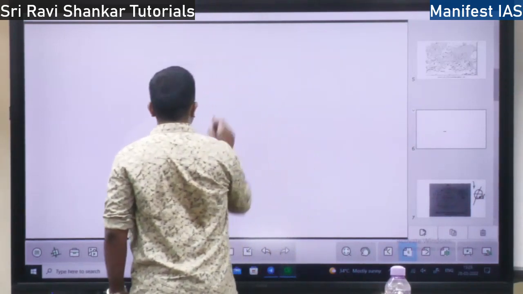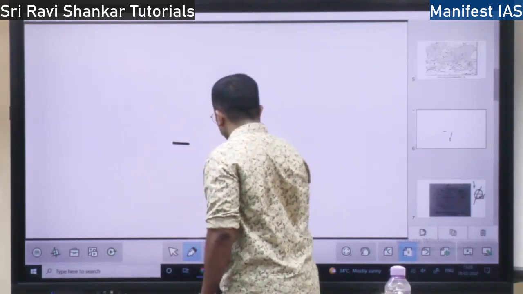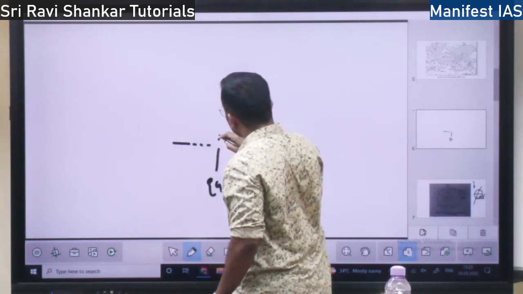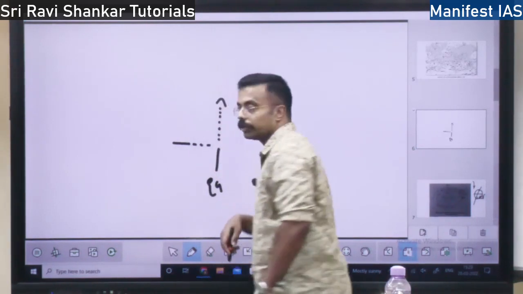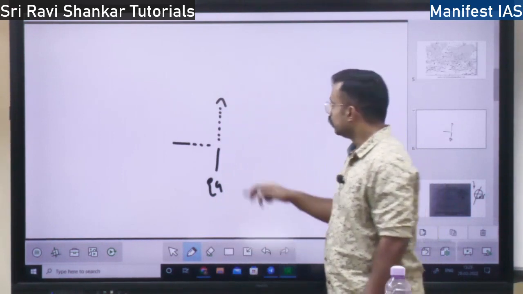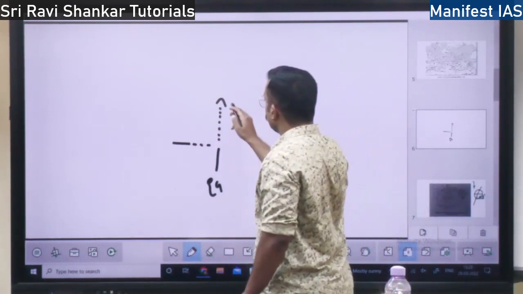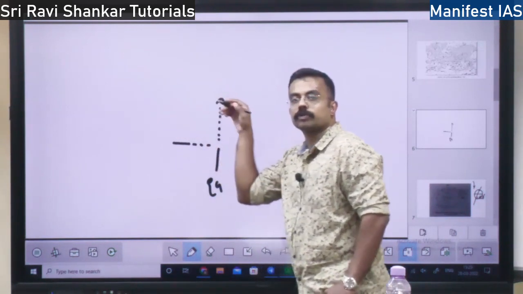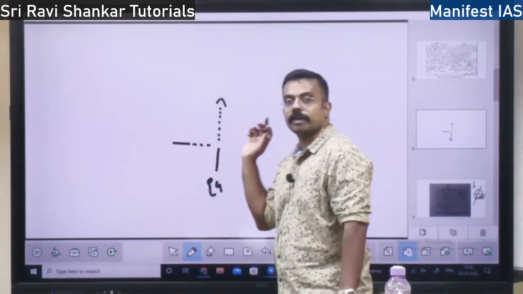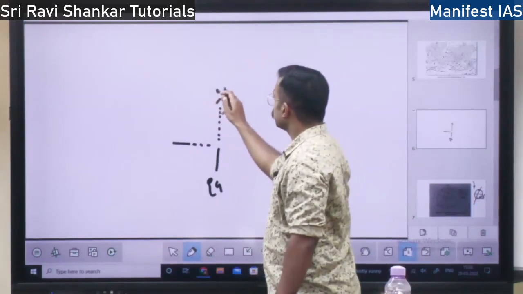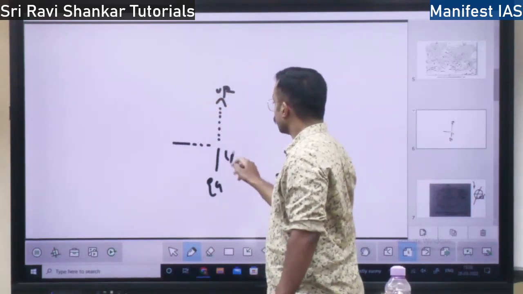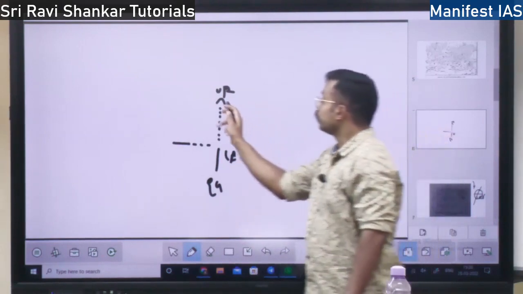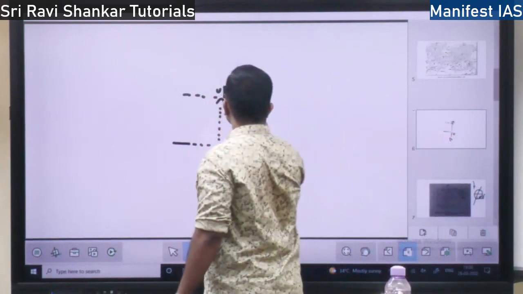So you know that, let us say this is the equator. Here the air is rising up due to heating by the sun. When the air is rising up, what happens? It should move away, right? When it goes up to the troposphere, the tropopause, it should move away in the upper atmosphere. This is the upper atmosphere, this is the lower atmosphere. So when it reaches the upper atmosphere, it should diverge. It will go this side and it will go this side, right?